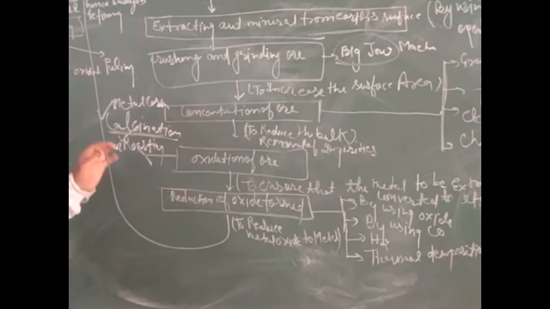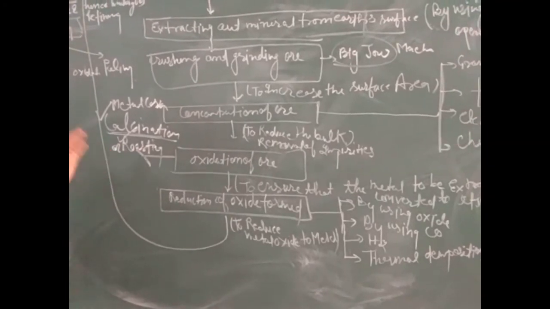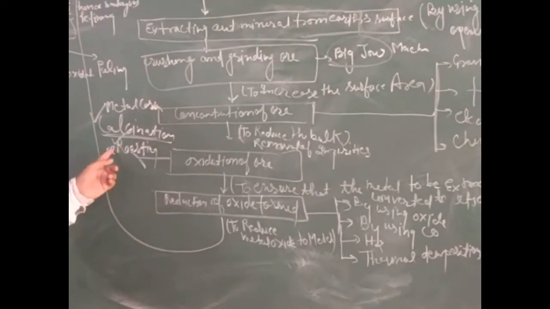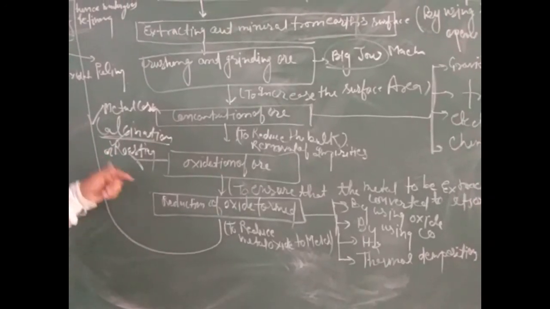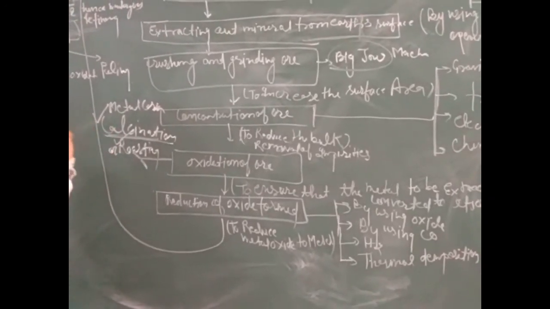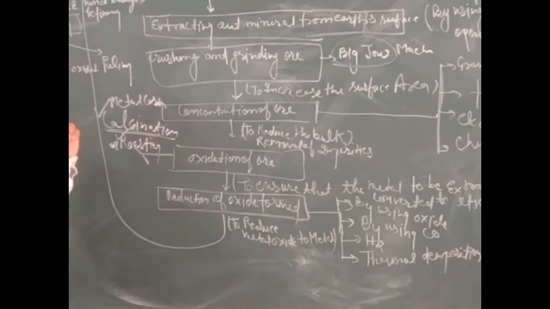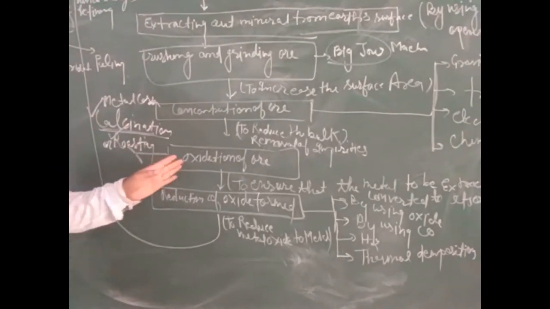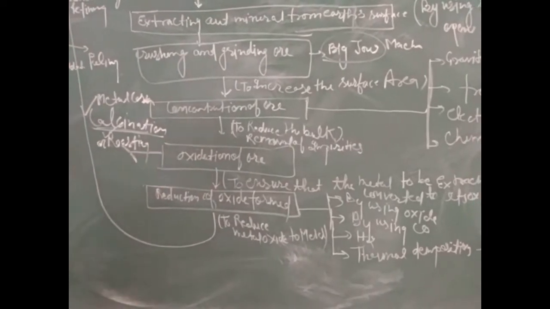Now calcination is the process of heating metal carbonate to convert into oxide ore. These processes are followed for oxidation of ore.